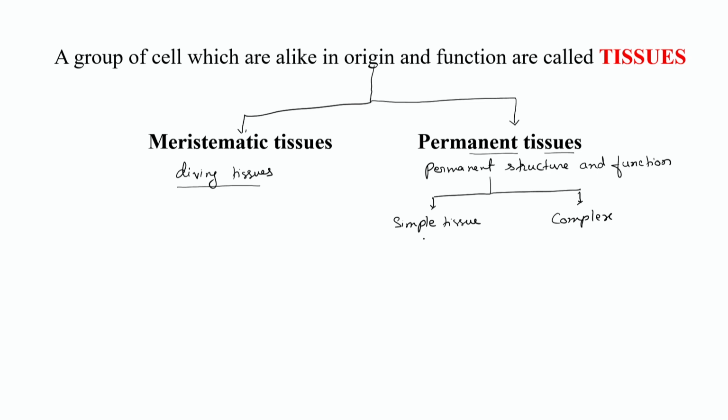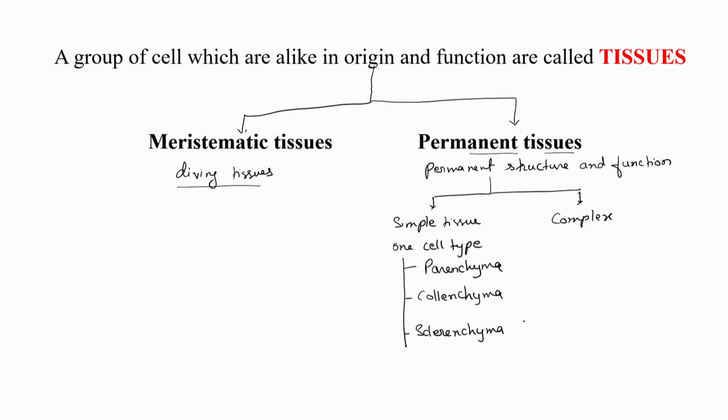Simple tissues are those which have only one cell type, that means their structure is almost similar and they perform a common function. In simple tissues, we have parenchyma, collenchyma and sclerenchyma.